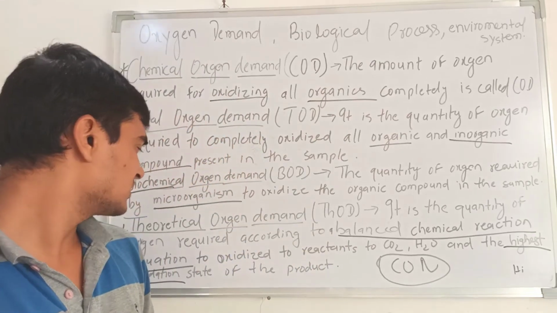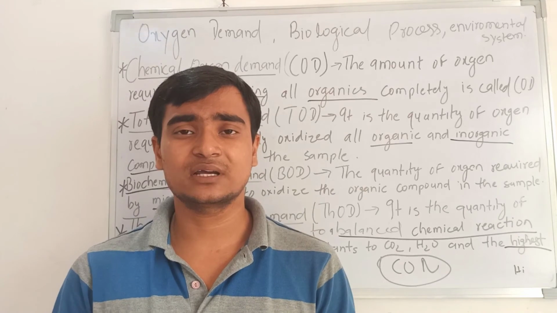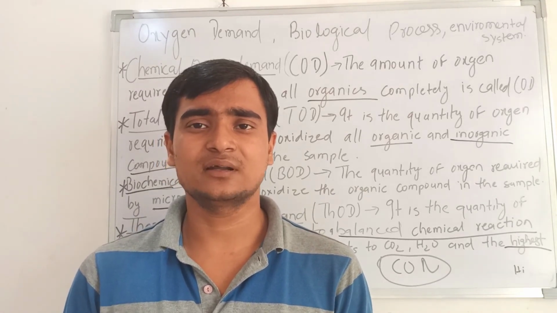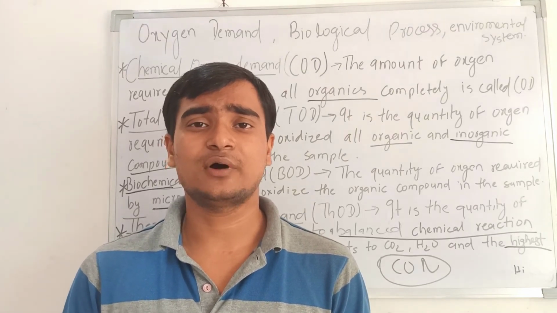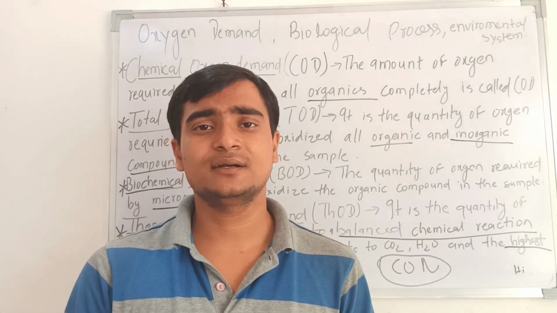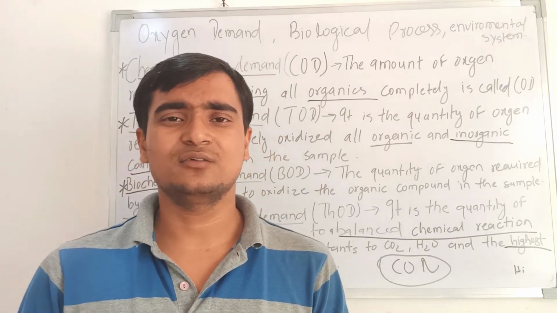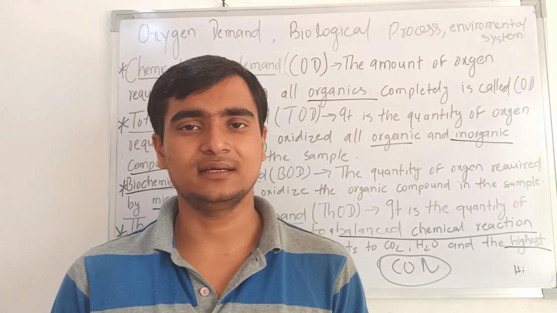That is the theoretical oxygen demand. In the end, theoretical oxygen demand is based on a balanced chemical reaction: according to the balanced chemical reaction, the amount of oxygen required to convert the reactant to its oxidized state is the theoretical oxygen demand. If you have any confusion, write it in your copy.